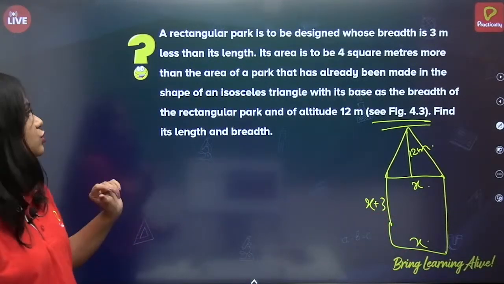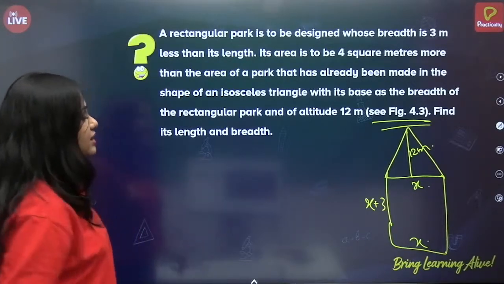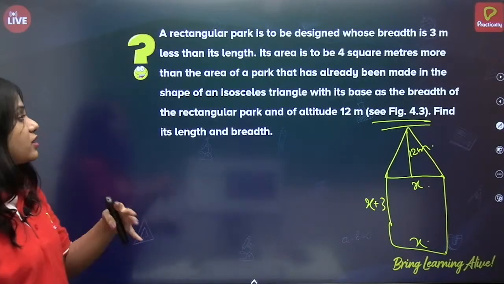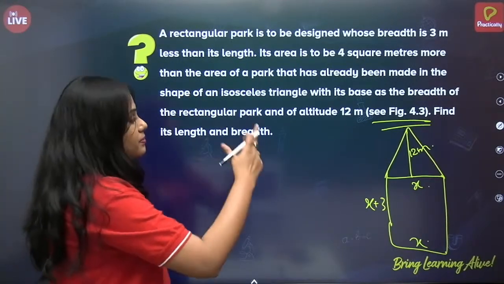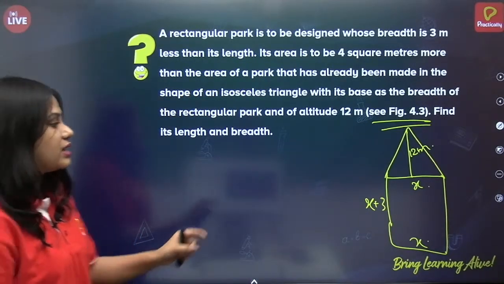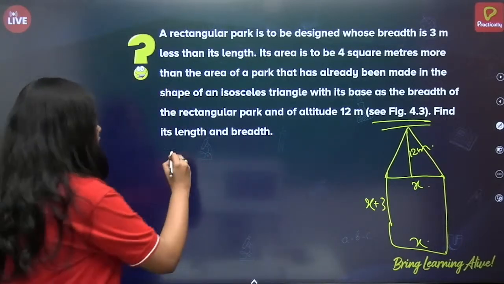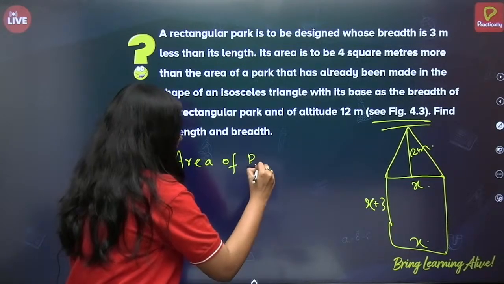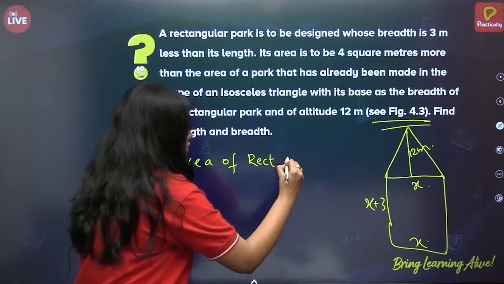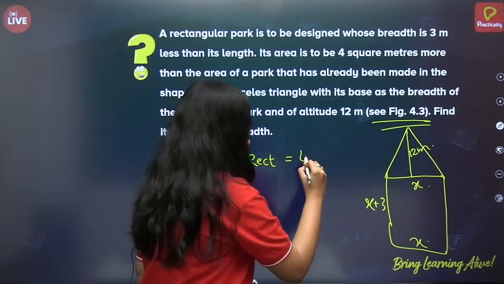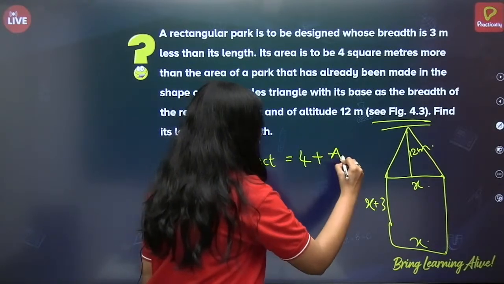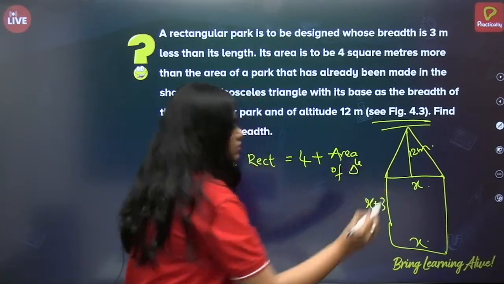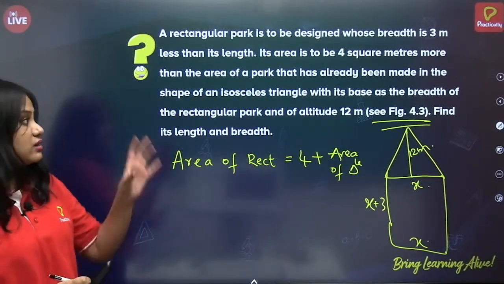Now we have to solve. What is given? Given that the area is to be 4 square meters more than the area of the park that has already been made in the shape of the isosceles triangle. So, area of a rectangle is equal to 4 plus area of triangle, right? This is what is given in the first statement.